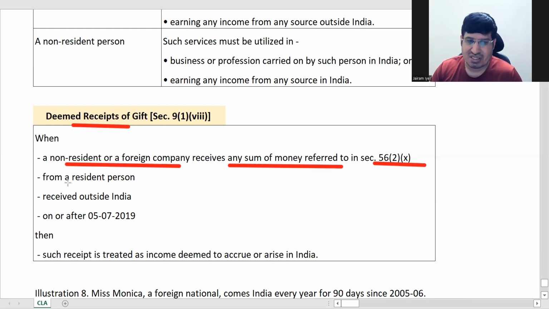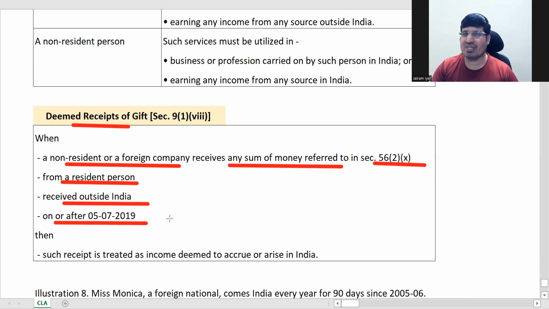For now just remember, received from a resident person, received outside India, and received on or after this date. The date has been put because the provision was added from that date. Nobody is going to ask you the date as such, because if at all they ask this question, you will be given a date of 2021 or something like that. So no need to learn this date.